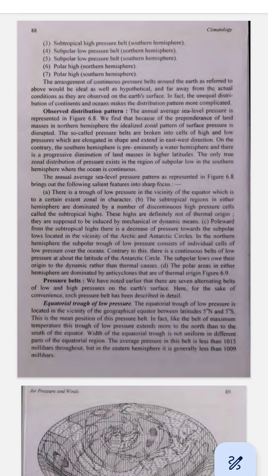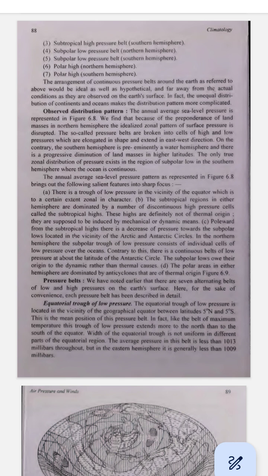2. What affects pressure patterns? Land versus water. The Earth's surface is made up of land and water. Land heats up and cools down faster than water. This difference affects air pressure. Northern Hemisphere, more land. There are more land areas in the Northern Hemisphere.